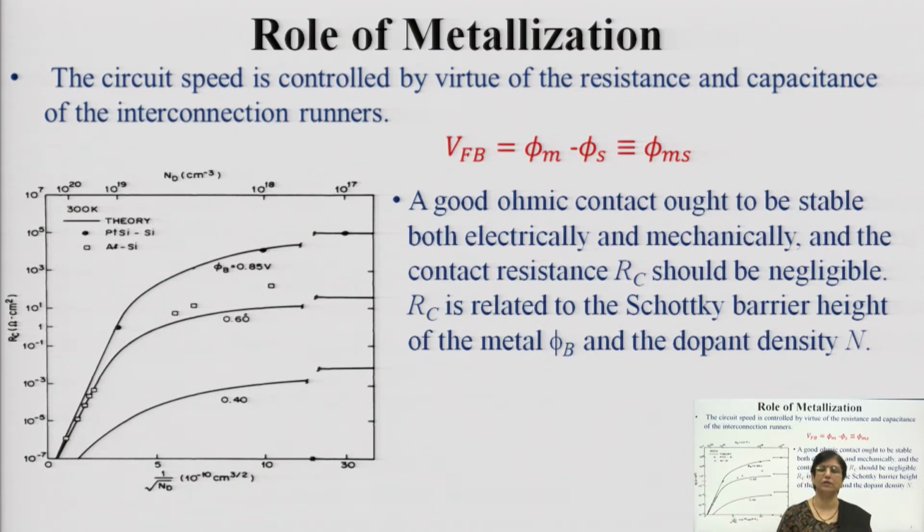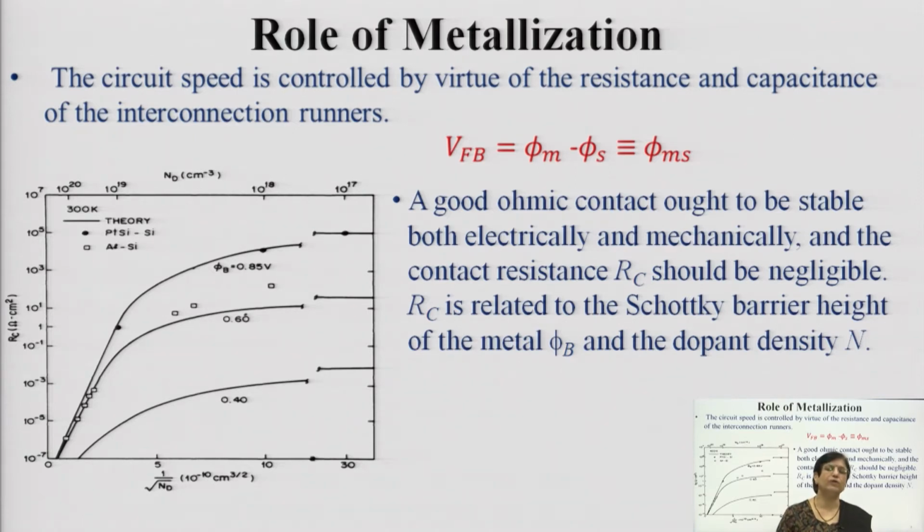How does metallization function? Like we have seen in the previous lecture, let us revise. The role of metallization is that the circuit speed is controlled by virtue of the resistance and capacitance of the interconnection. With increasing speed and device miniaturization, metallization has gained a lot of importance.